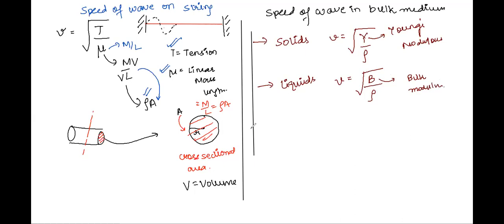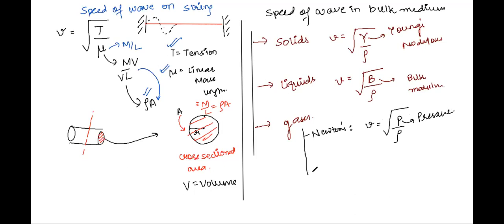Now let's say I talk about gases. In gases, there are two ways, from two people who gave these formulas, Laplace and Newton. One is called Newton's formula. Newton gave this formula as v equals under root of P by rho, where P is the pressure and rho is the density of that medium. But actual results were not matching with this.